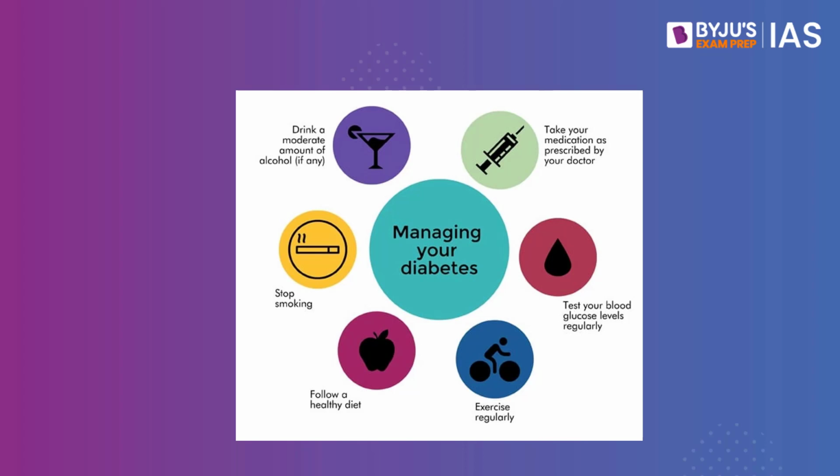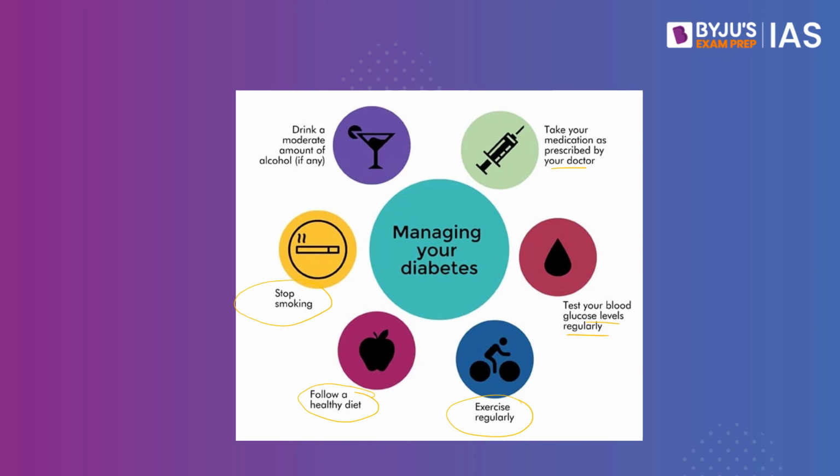Take your medication as prescribed by the doctor. Test your blood glucose levels regularly. Exercise regularly. Follow a healthy diet. And if people are smoking, you guys should stop immediately. And whosoever is planning to start this habit should not even think of it. So stop smoking immediately is another one.